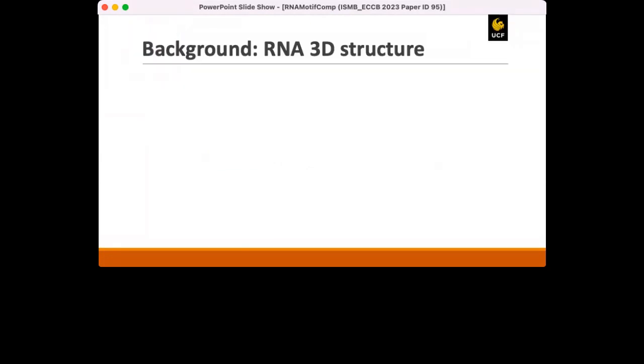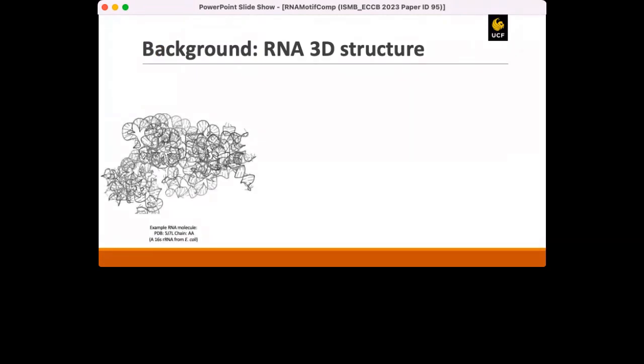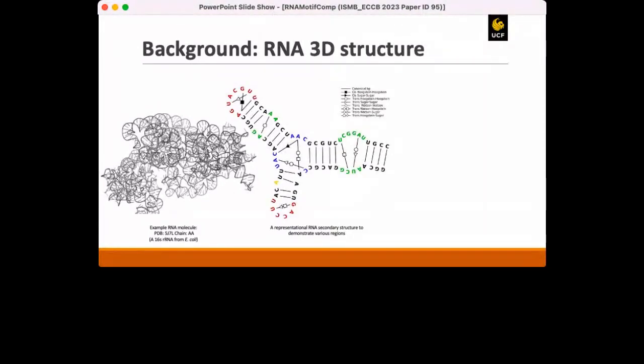Although the RNA molecules are single-stranded, they have the ability to fold into complex 3D structures to exert their function. This folding is driven by their chemical structures, which include base pairing, stacking interactions, and loop formation. Therefore, an RNA chain can be differentiated into two regions, one of which is helical regions, and the other is loop regions. These are the helical regions, and these are the loop regions.